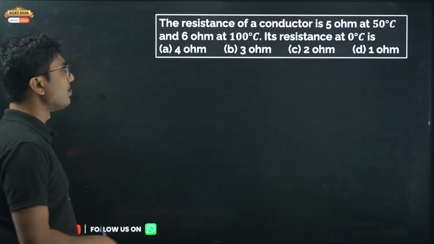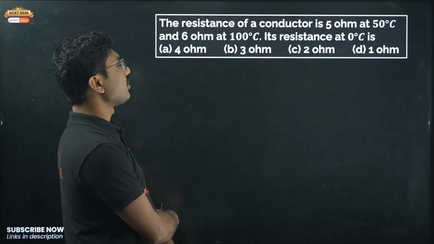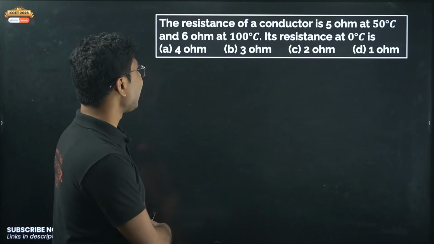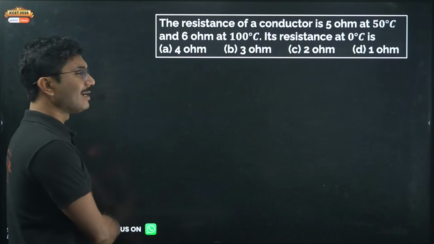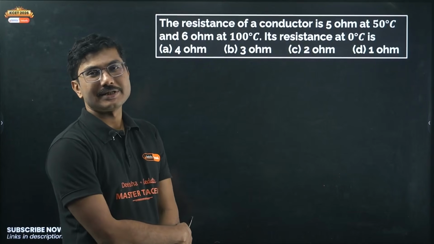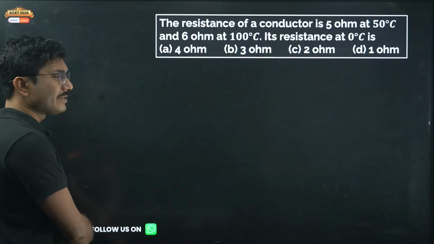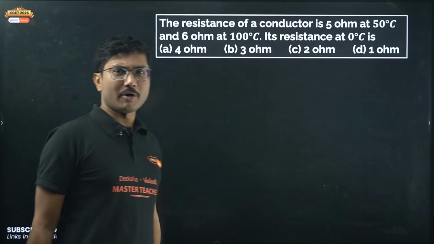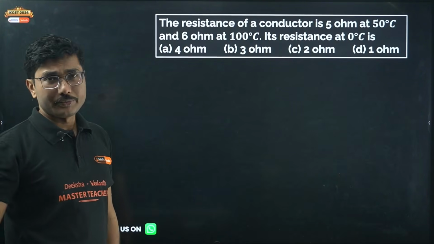Now let's see one numerical question. The resistance of a conductor is 5 ohm at 50 degrees Celsius and 6 ohm at 100 degrees Celsius. Its resistance at 0 degrees Celsius is? Very interesting question. You can calculate alpha from this problem, and then the resistance.